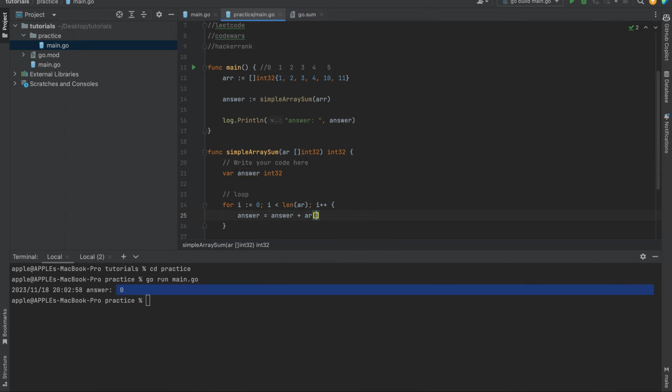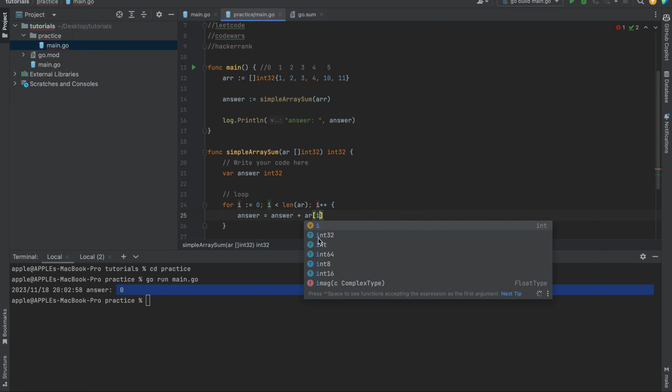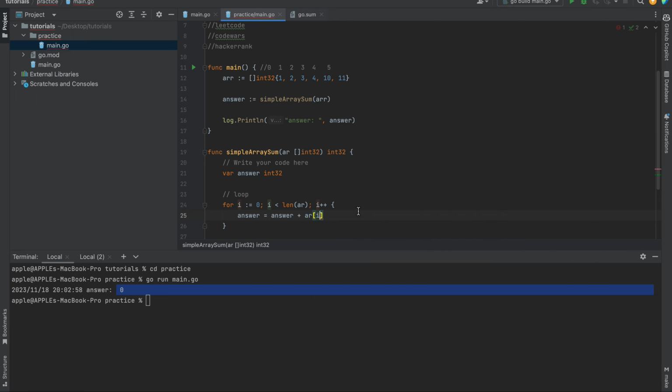Now we all know that i is 0. So when you say array of i, you're saying whatever is in that index of i, which is 1. So you can easily just change this to 0, right? Change that to 0 and you'll get the same. Let me quickly show you here. I'm going to comment this out.